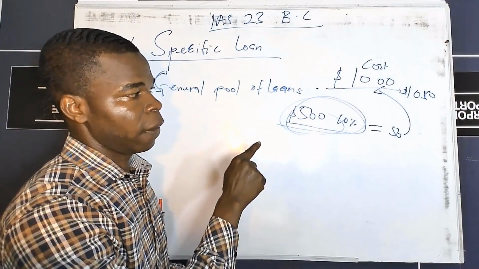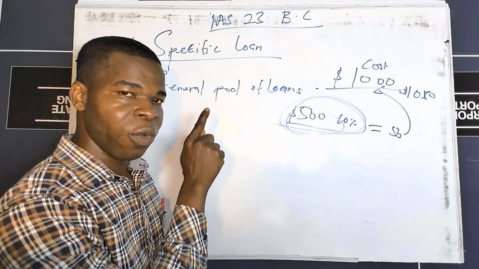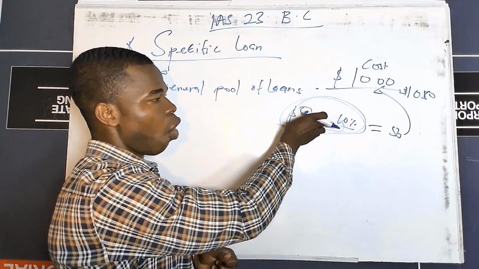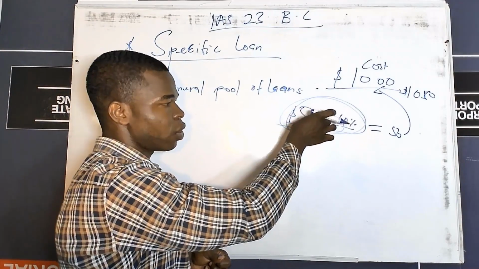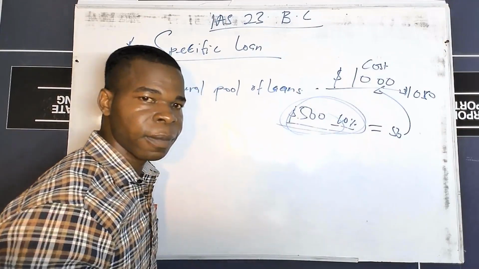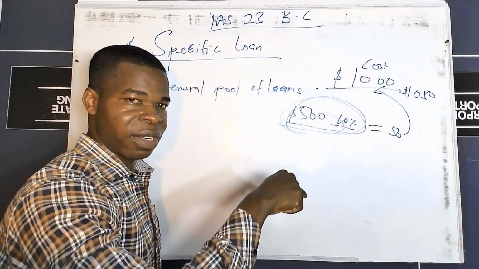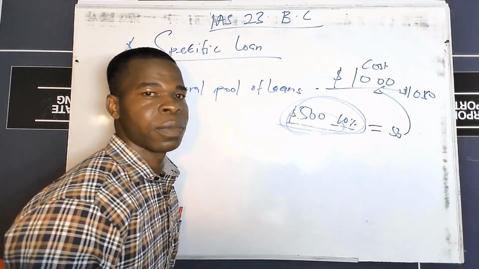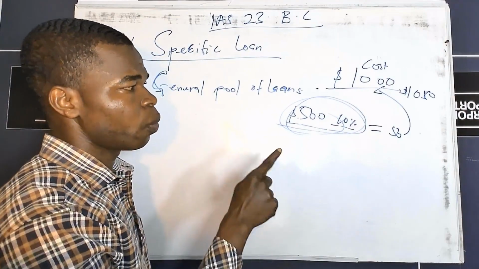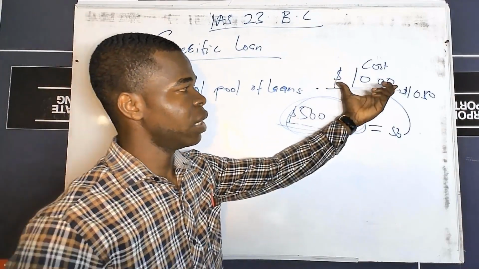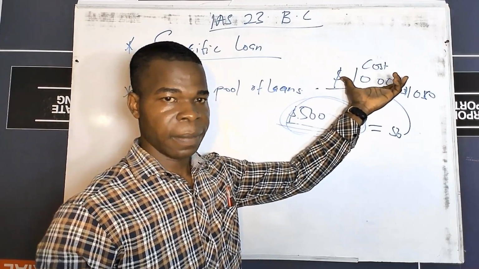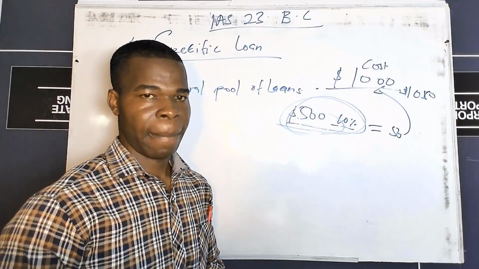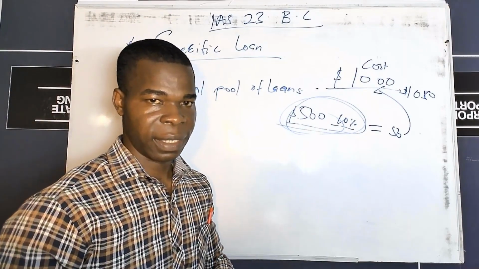Please note the critical things over here. With a specific loan, the interest is calculated on the fund borrowed, on the amount borrowed, not on the cost of the asset. Always remember that. But you are supposed to take into consideration the duration that the construction will take, and then also take into consideration investment income. Now I'm explaining these two things I have just listed.